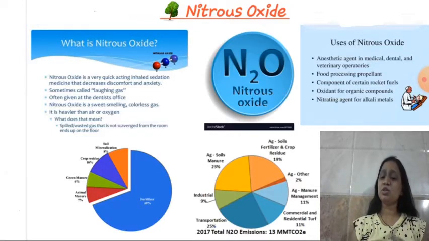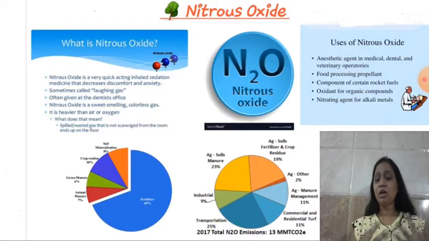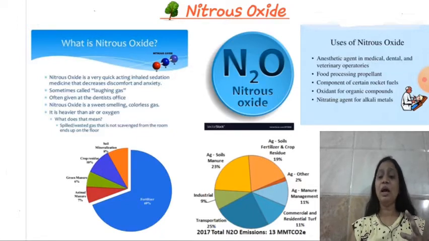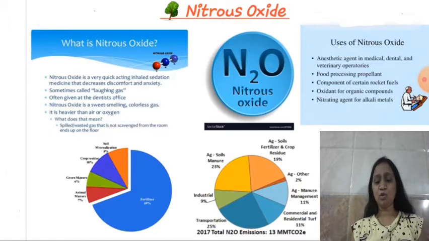It is a component of certain rocket fuels, it is also used as a fuel in the rocket. Oxidant for the organic compounds and nitriding agent for the alkali metals. So this is how we have increased the use of nitrous oxide, and it's also increasing in the atmosphere.